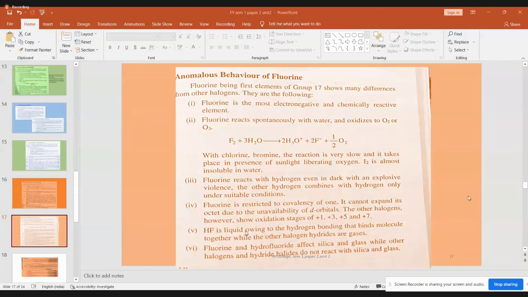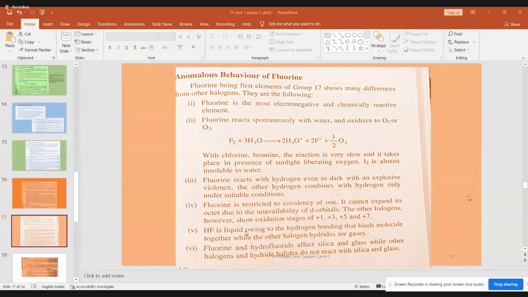Because of this hydrogen bond existing in HF, it exists as a liquid. Imagine there is no hydrogen bonding. I told you hydrogen bonding is an attractive force, an imaginary bond. There is no transfer of electrons and no sharing of electrons. It is only the attractive force that is operating. Because of this attractive force, all the hydrogen fluoride molecules get associated and exist as a liquid. If there were no hydrogen bonding, the association of these molecules would not have been possible, and they would all exist as gases.